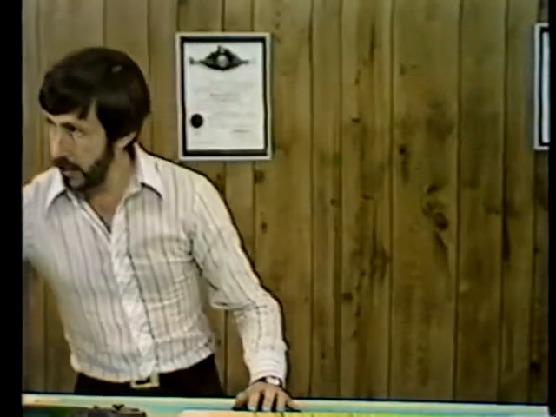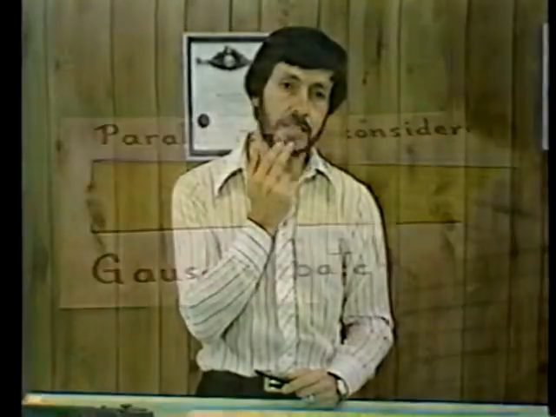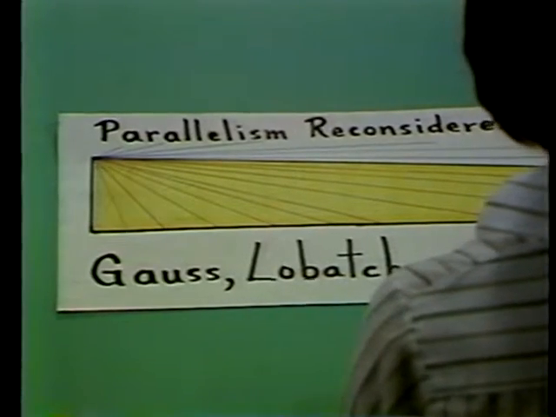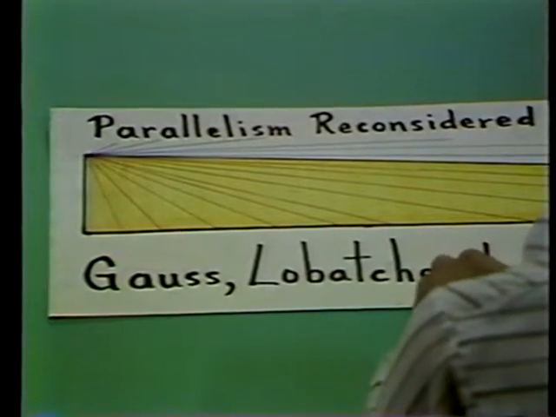It wasn't until the 19th century, after 2,000 years of effort, that three mathematicians working in different parts of the world almost simultaneously discovered that the parallel postulate is not necessarily true. There was Gauss in Germany, Lobachevsky in Russia, and Bolyai in Hungary. And they all reconsidered parallelism, and they decided that this Euclidean assumption is not necessarily correct. Now here is how they went about it.